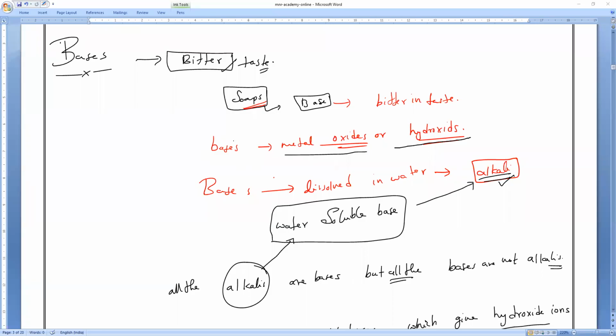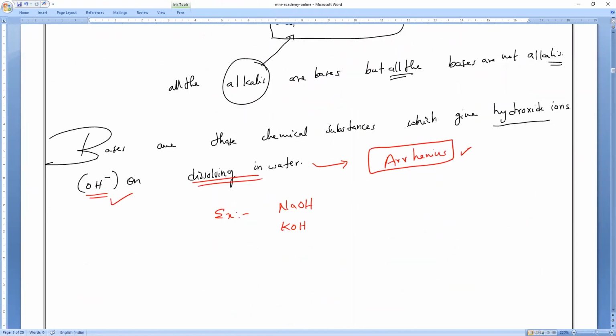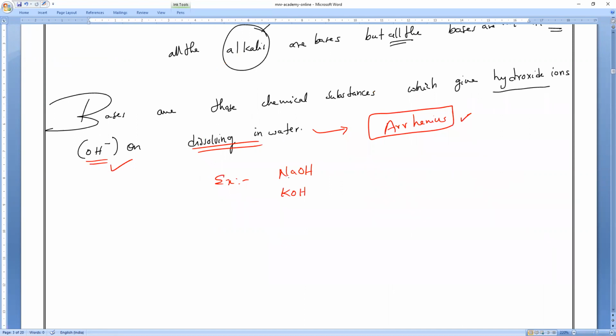Hydroxides. Notice, bases are here. If you see that, we have written that they are either metal oxides or metal hydroxides. So now we are writing the example. What is the example we are writing? Sodium hydroxide or potassium hydroxide.